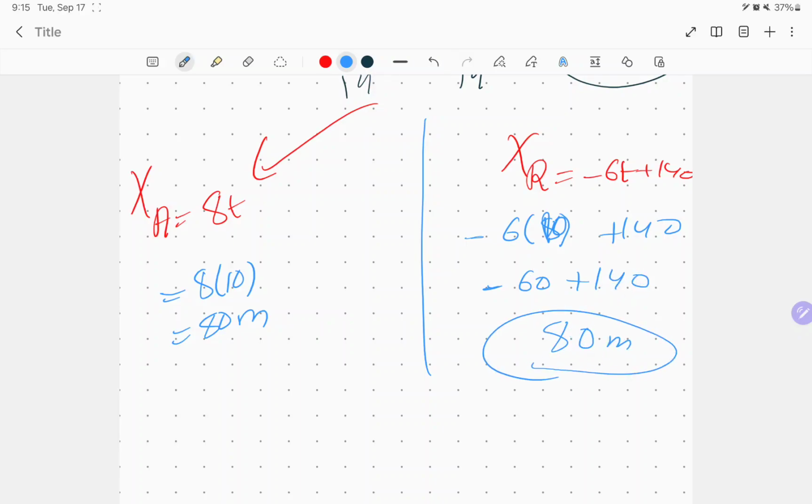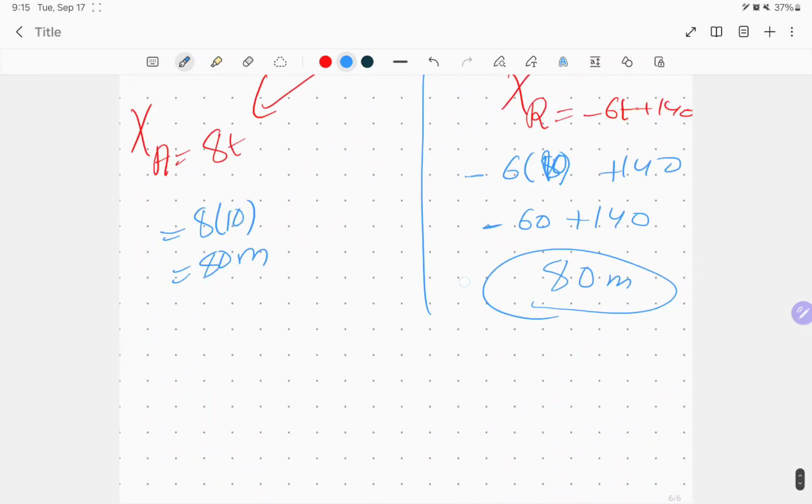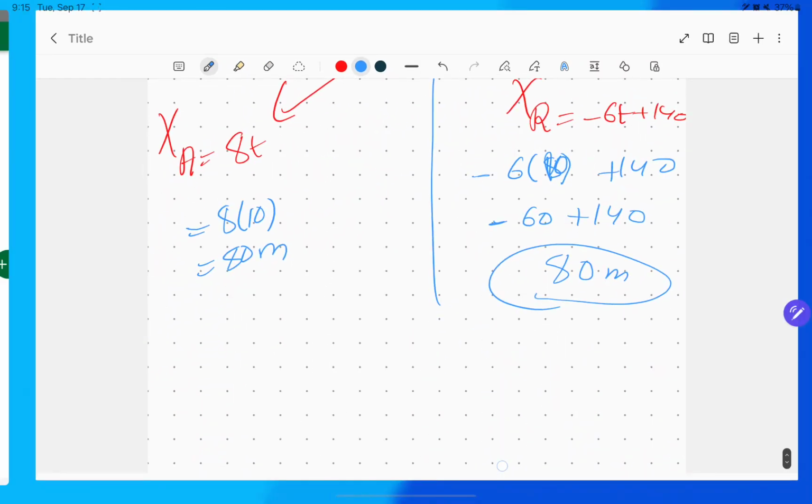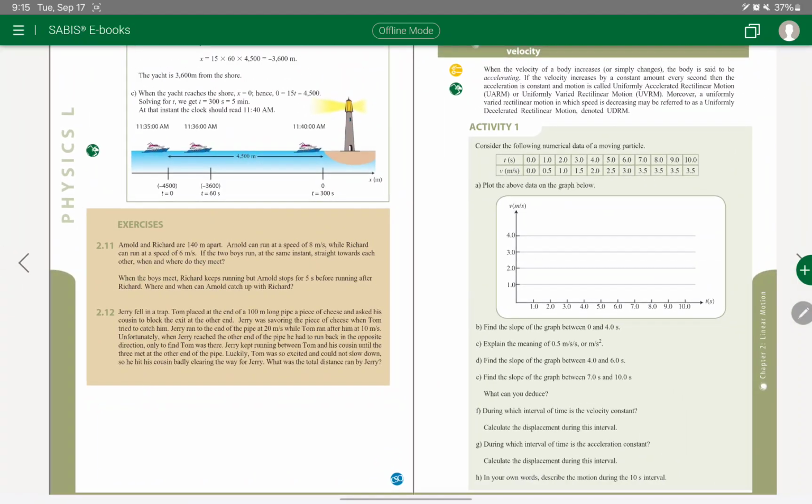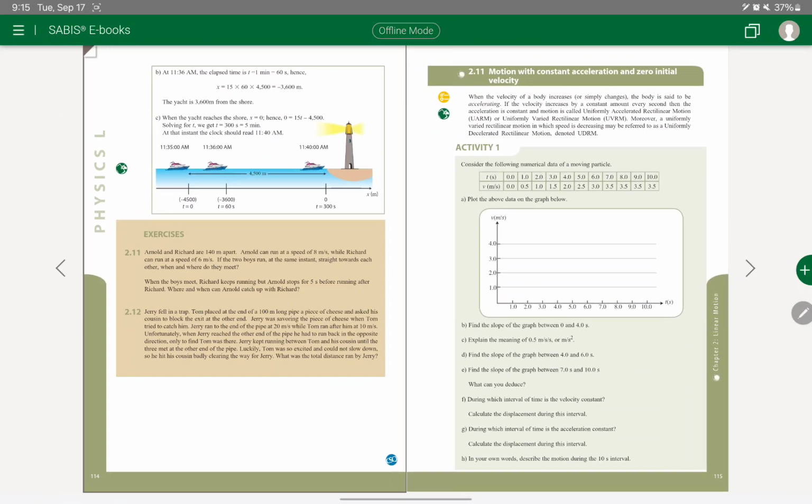So whichever one you choose, it's going to give you the same answer. That's about section 2.10.